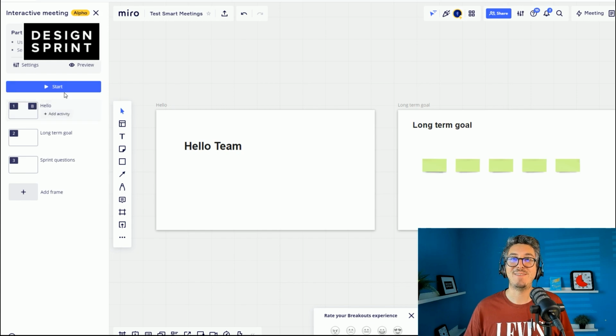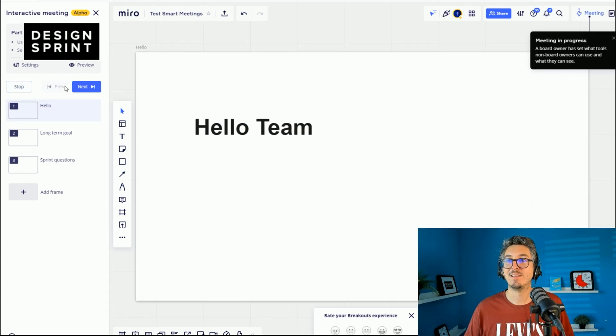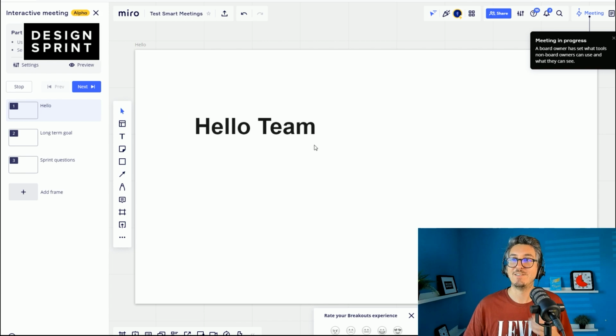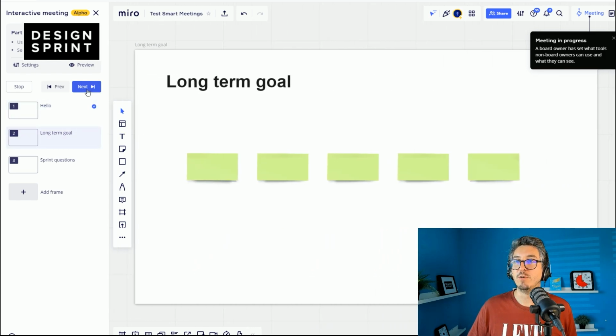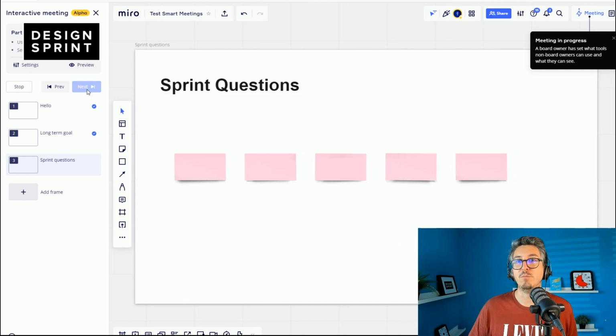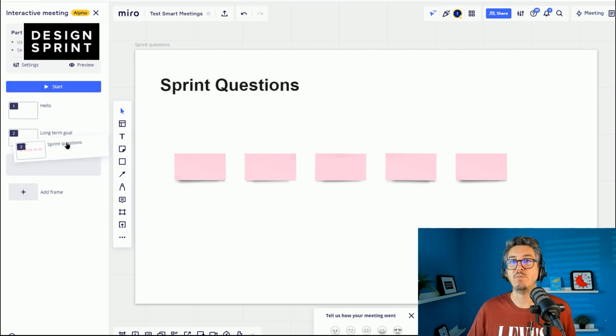So if I go start, okay, I guess the whole team is joining here. It would be really cool to test with some people actually. But I have the whole team in here, and then I go next slide, everyone follows, next slide, super easy. If I want to reorder to have the sprint questions first, I assume I have to stop, right? Yeah. And then I reorder.